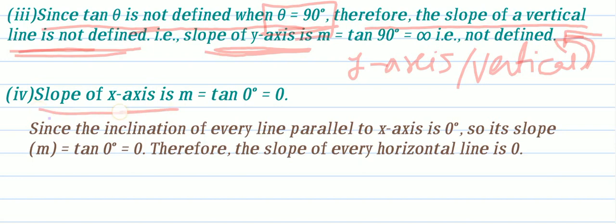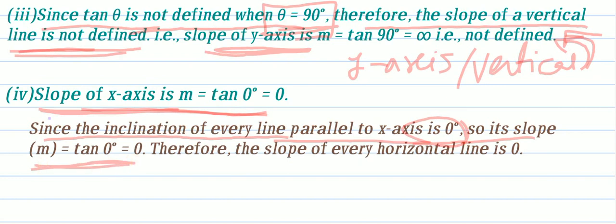Next one, the slope of the x-axis. Why? Because the x-axis makes 0 inclination. We have already studied this. The x-axis makes 0 degrees, so tan 0 degrees is 0, and the slope is equal to 0. The x-axis is a horizontal line. Since the inclination of every line parallel to the x-axis is 0, its slope is m equal to tan 0, which is 0.